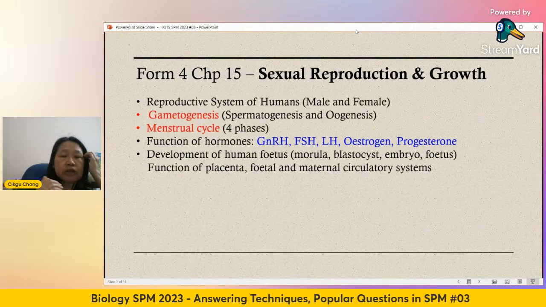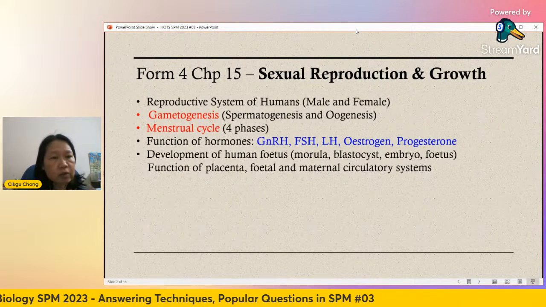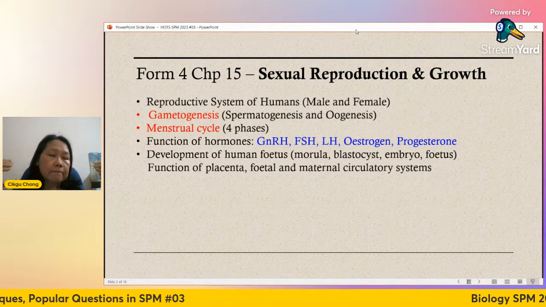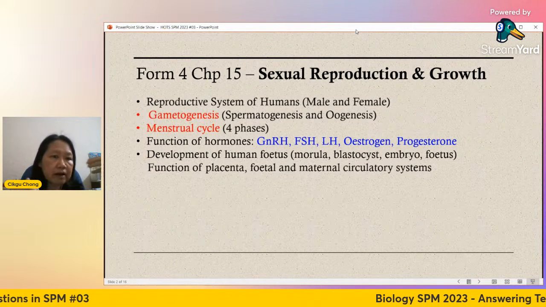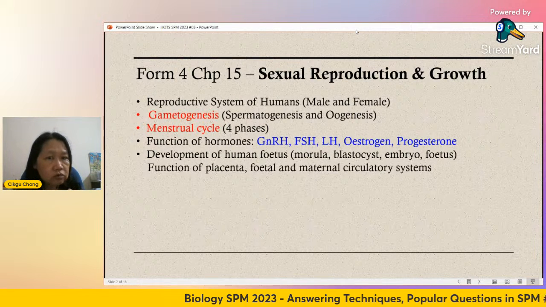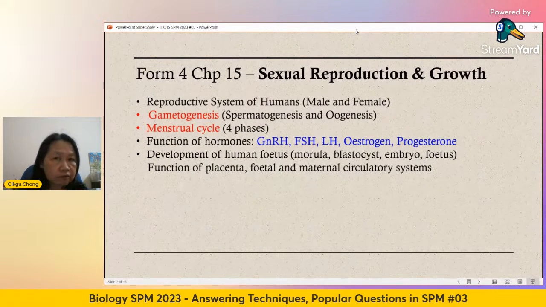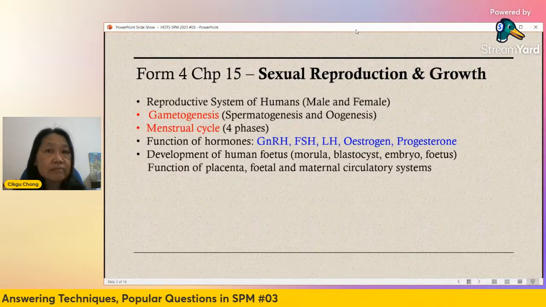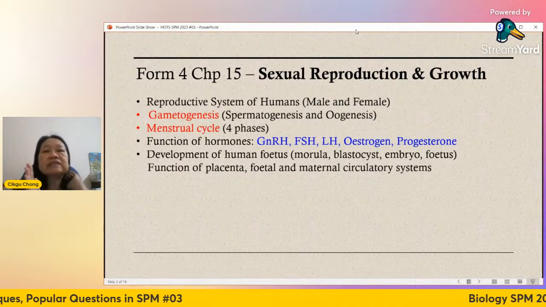Okay, you need to know the function of the placenta. What is the function of the placenta? Why is it there? And the relationship between the fetal and the maternal circulatory system. You must know that the baby's blood, or the fetal blood, and the maternal blood, that means the mother's blood, do not physically mix. There is a membrane separating them.